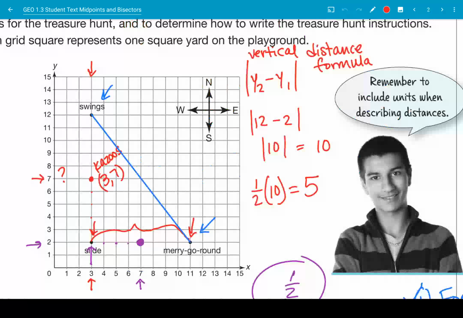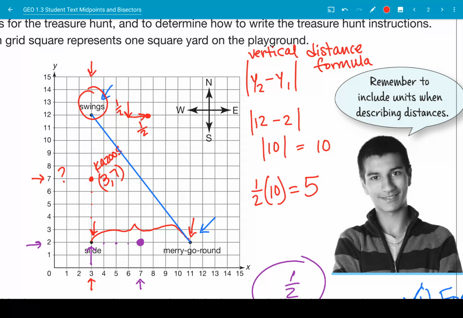If we start out at the swings and we try to get towards the merry-go-round, we're going down and to the right. If we go down halfway and we go to the right halfway, then the point that we will arrive at is exactly halfway in between the swings and the merry-go-round.